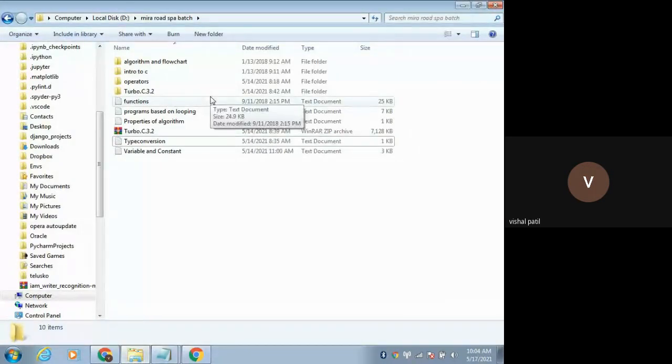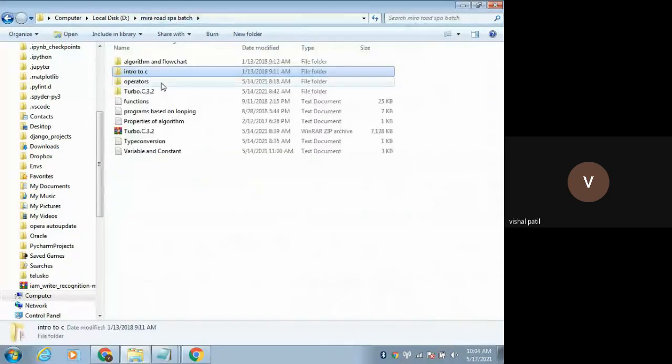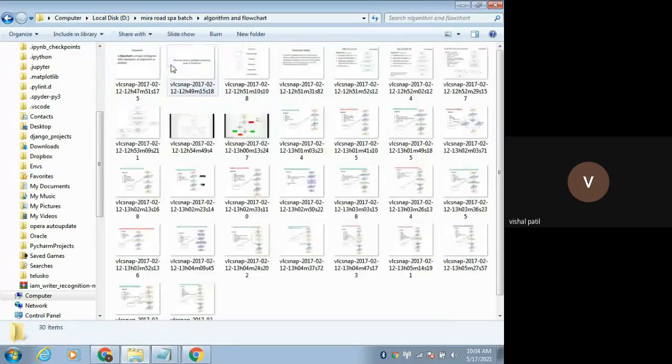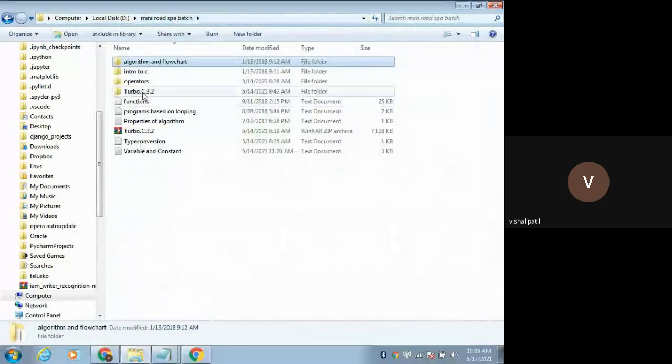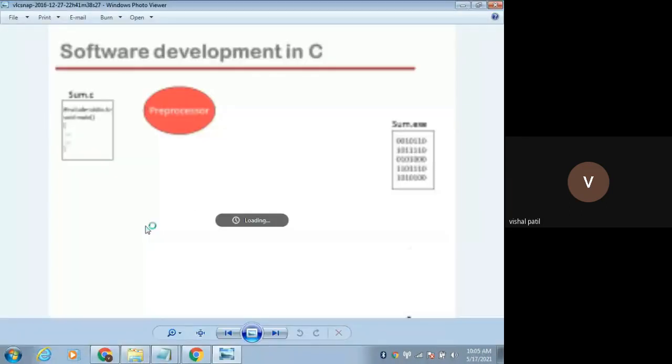Okay, so in the previous 2, 3 lectures, we have gone through the process of executing this C program. So I was talking about this. We have discussed this diagram. Whatever programs we have in C programming, we save that program using .c.